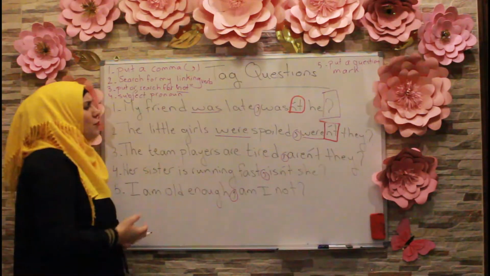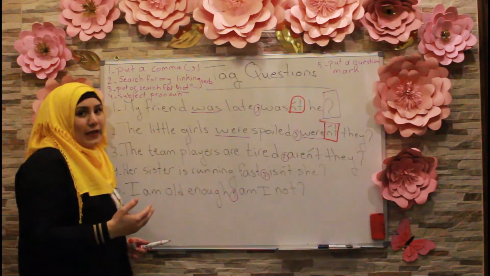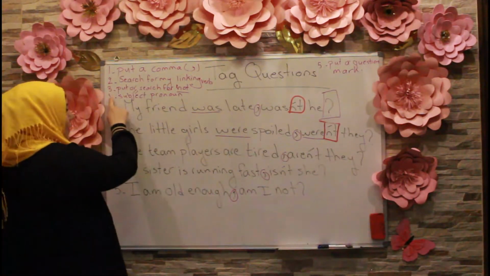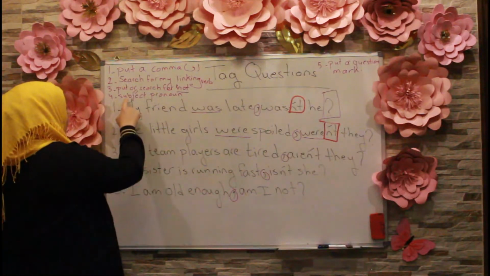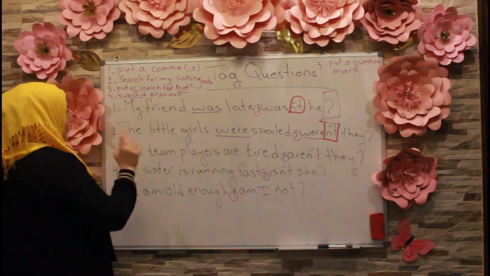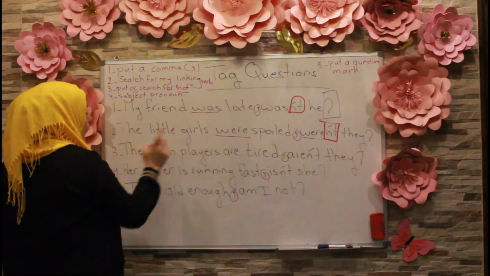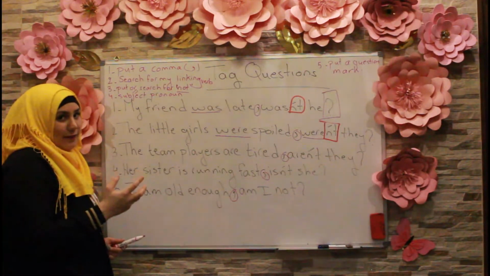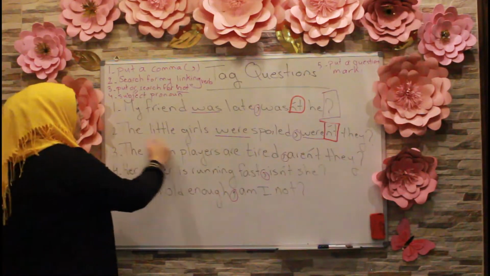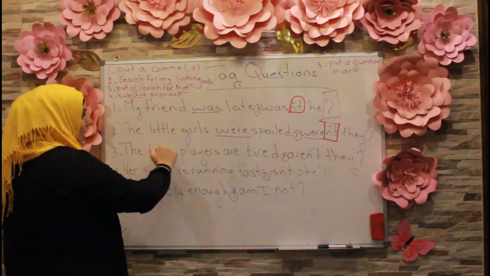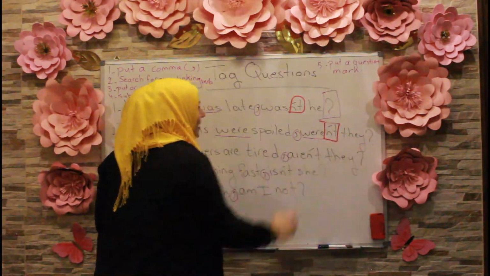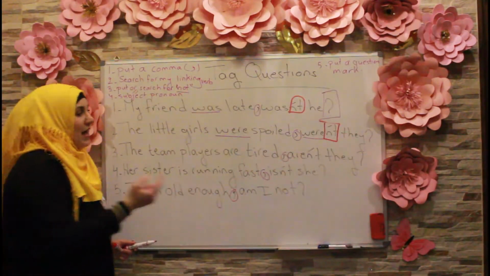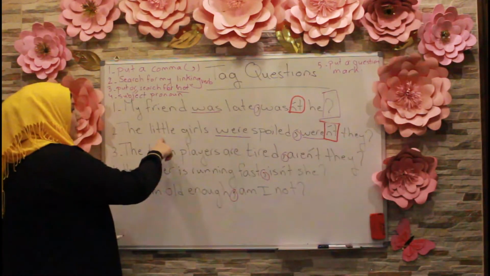More guys, let's practice more. The more we practice, the more we'll understand. So we search for the not and it's found here. Number 4, we have to put a subject pronoun. So here, the little girls is my complete subject, of course, and I replaced all of this complete subject with my subject pronoun, which is the word they. So they is my subject pronoun that refers back to the little girls.